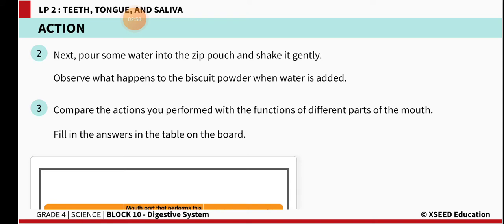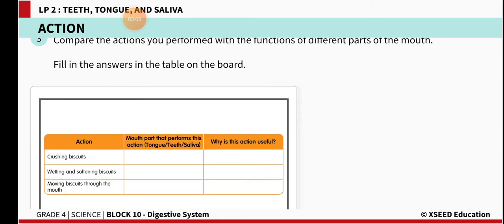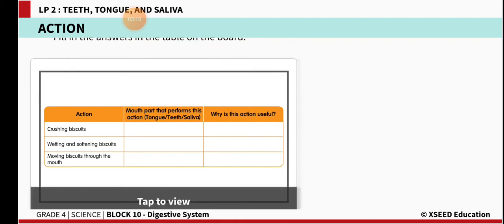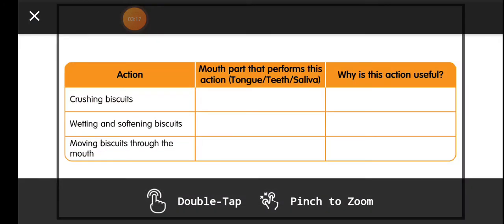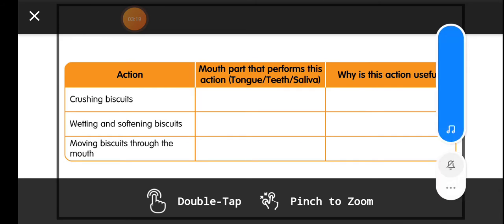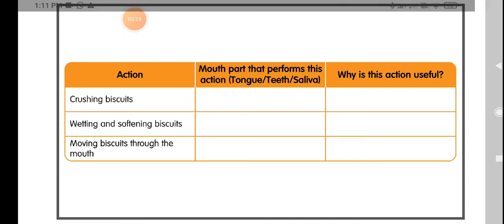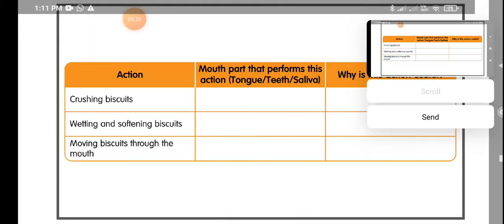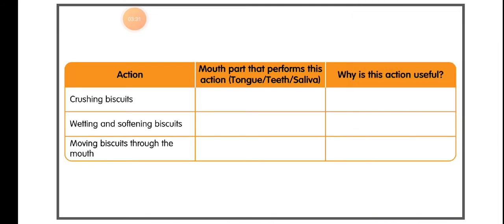And then observe, next pour water and shake gently. Just as you gently move your tongue here and there in your mouth, you are moving the food. That is what happens in your mouth. Understood? This activity you are supposed to do in your classwork. I will send you this picture. Draw this table in your notebook and write down the observations.